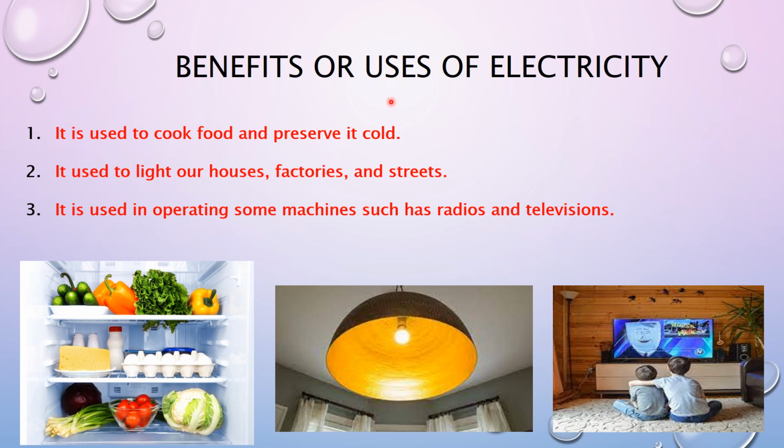So the benefits or the uses of electricity are: number one, it is used to cook food. Number two, it is used to light our houses. Number three, it is used to operate some machines such as radios and televisions.